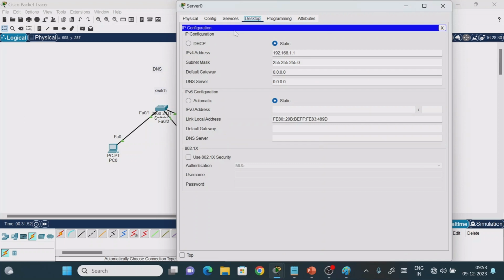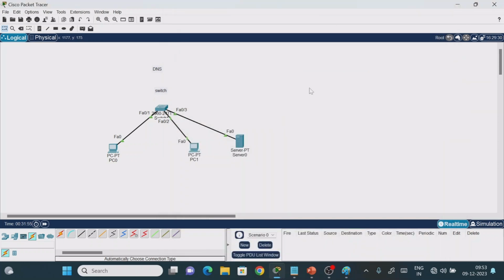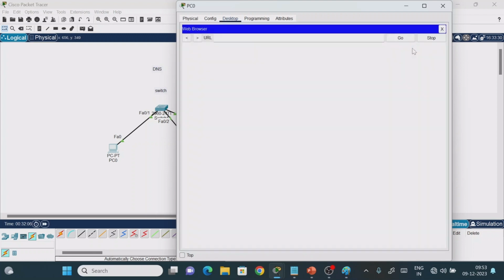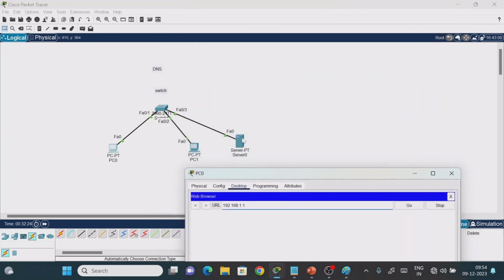192.168.1.1. Which protocol are we using? HTTP. Now see, if I go to PC 0, we have the web browser, like our normal system, whatever web browser we have, the same thing here. Now we'll see. Actually we used to type something like google.com, right? Then only we will get the index file which is stored in the server. But this is not the actual procedure. Now what I am going to do is use 192.168.1.1, which is my server IP address.